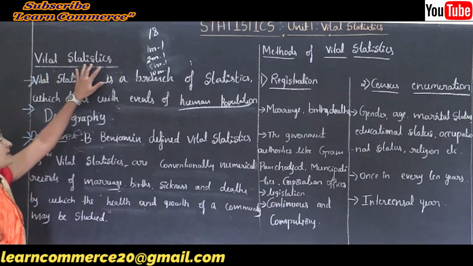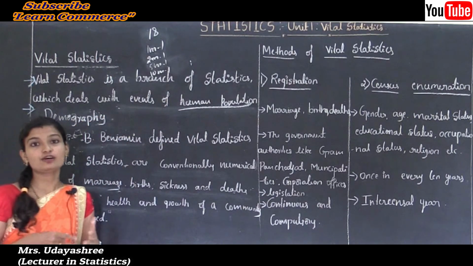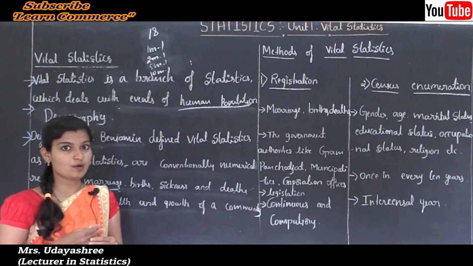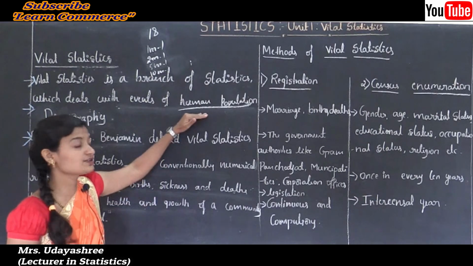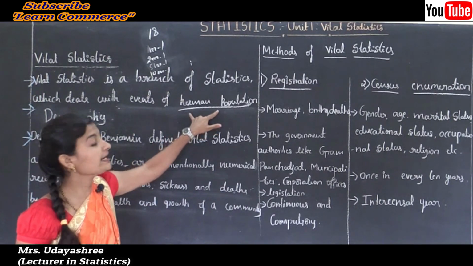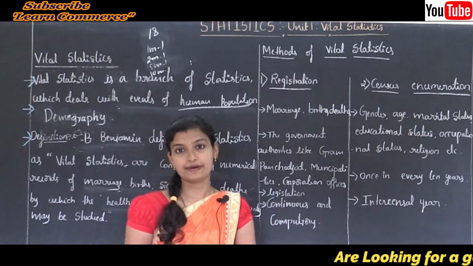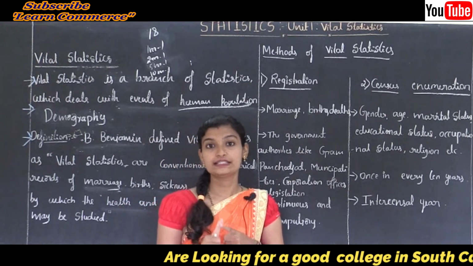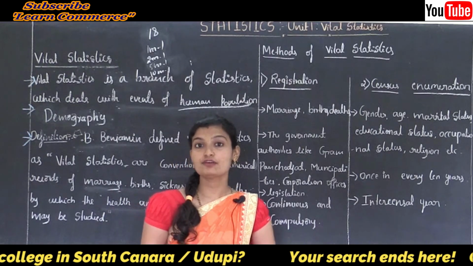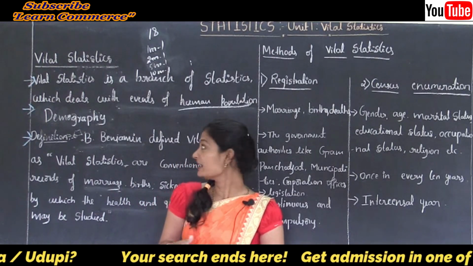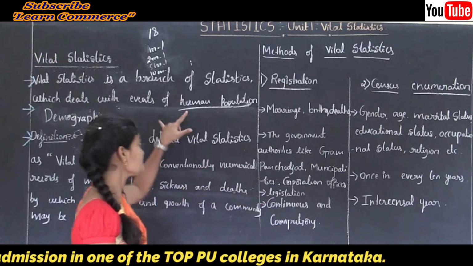Yes, the statistical study of human population is called demography. It means the statistical study of various characteristics of human population, or the statistical study of various events of human population, is called demography. Now what are the events of human population? The events of human life such as marriage, birth, death, sickness, divorce, adoption, separation, migration, these are the events of human population, and they are known as vital events.